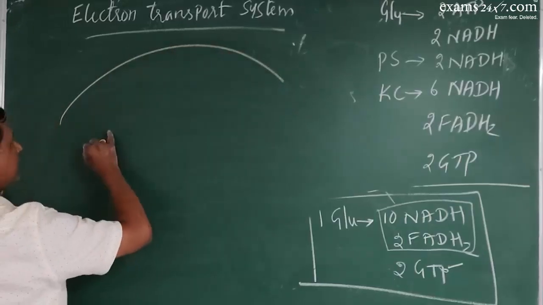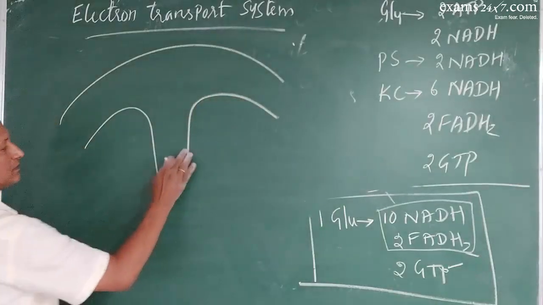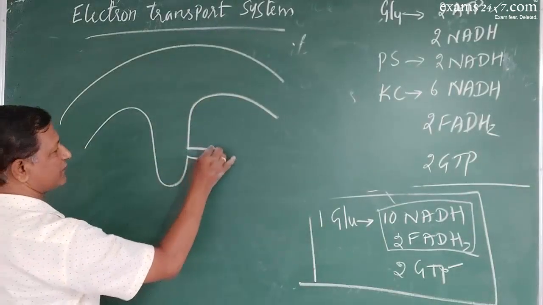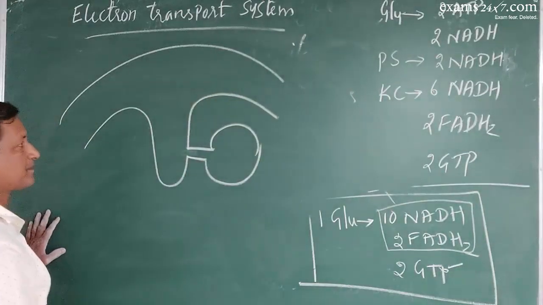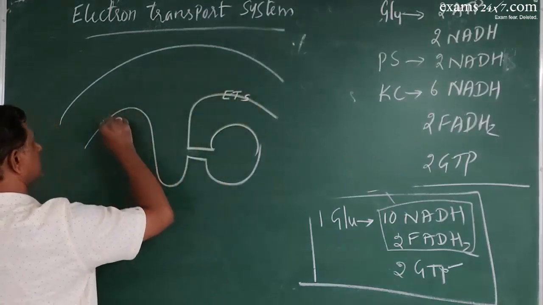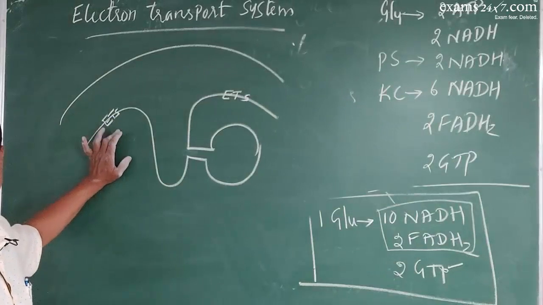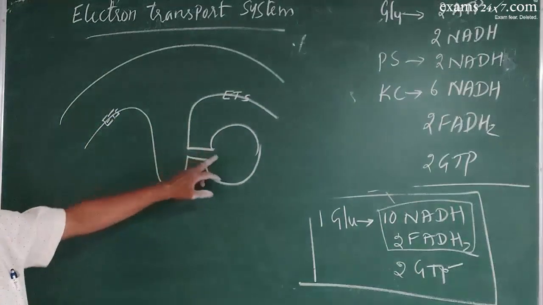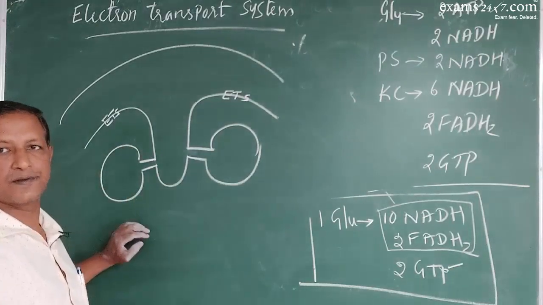This is the outer membrane, this is the inner membrane, this is the F0F1 particle. Here is ETS in the inner membrane. The inner membrane has ETS. The crista has many F0F1 particles like this.